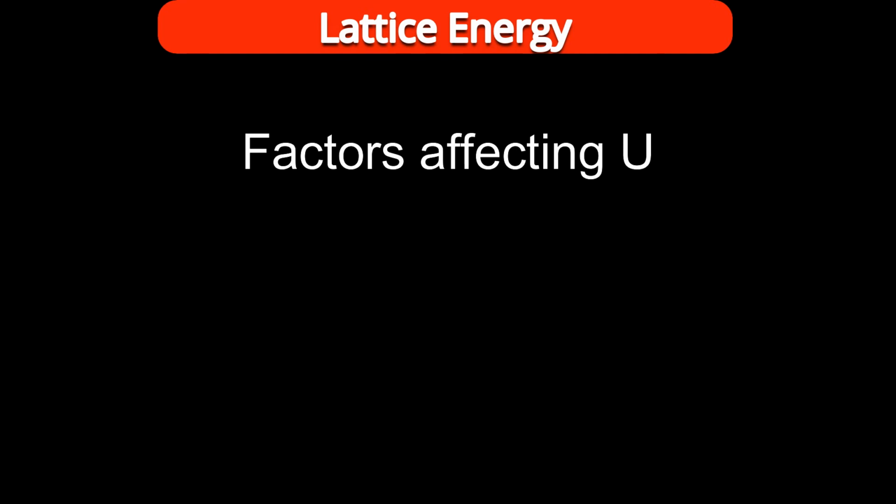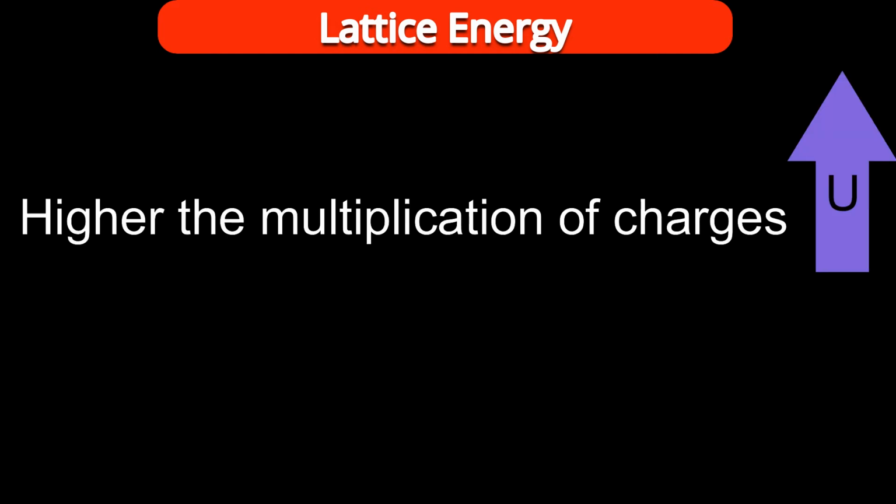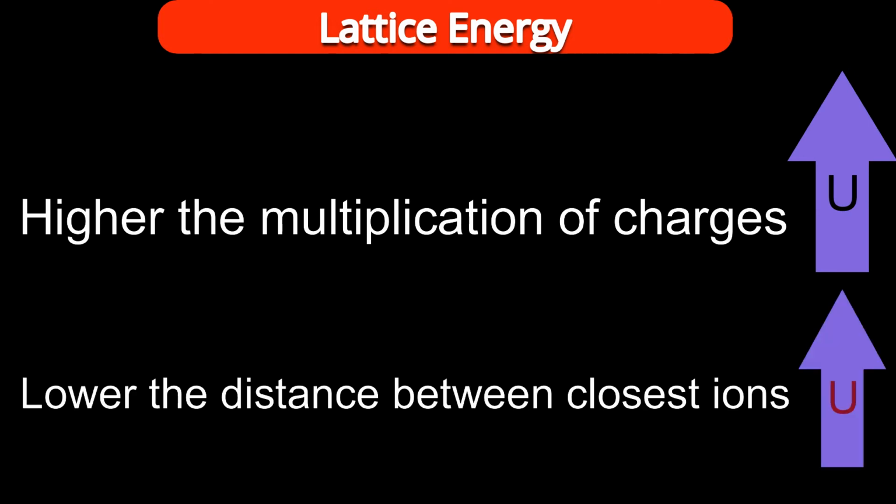Now, on what factor does this lattice energy depend? Because of charges on cations and anions, they come closer, and more energy will be released as strong attraction remains. When will there be strong attraction? Potential energy is directly proportional to the product of charges, and inversely proportional to the distance between them. Yes, these 2 points affect the lattice energy. The higher the multiplication of charges, the more the lattice energy. The lower the distance between the cation and anion, the higher the lattice energy.